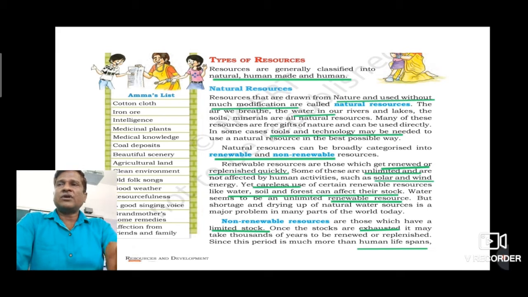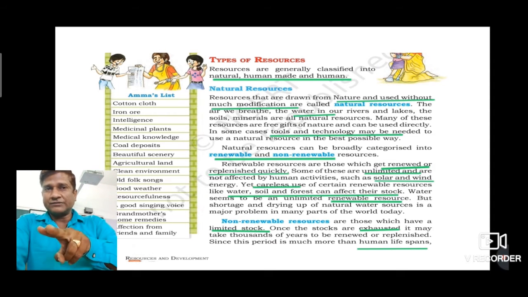So we will begin with the basis of their development and use. So on the basis of development and use, resources can be classified into two more categories. First is actual resource and second is potential.